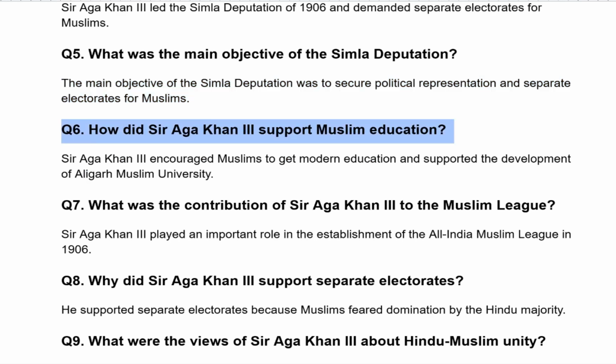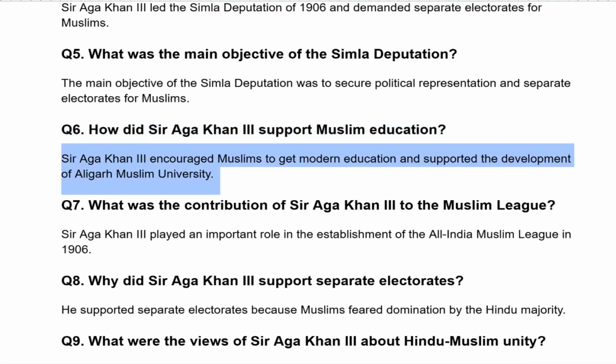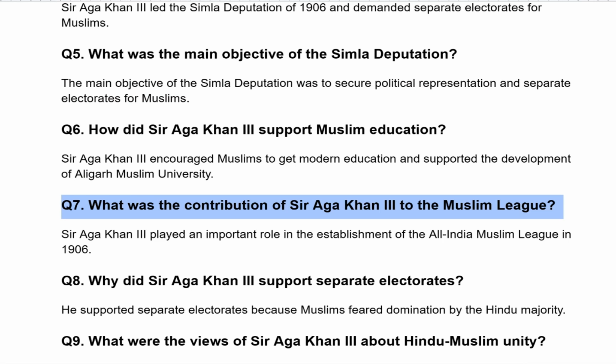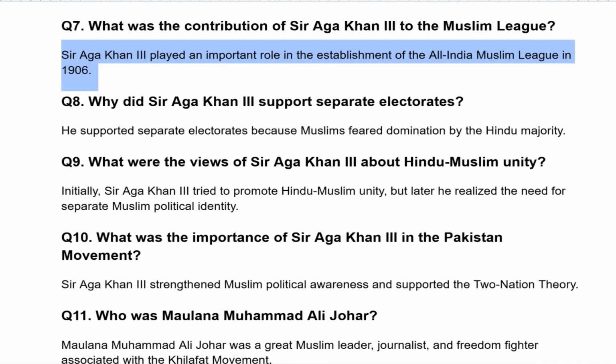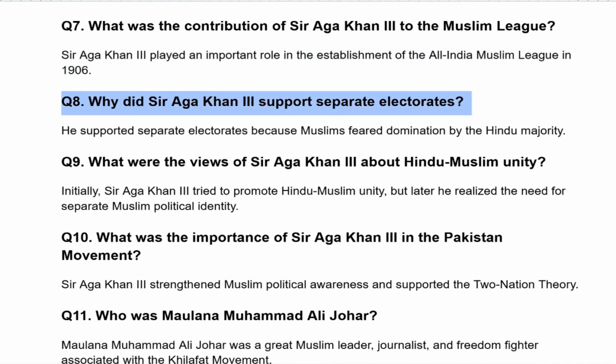How did Sir Aga Khan III support Muslim education? Sir Aga Khan III encouraged Muslims to get modern education and supported the development of Aligarh Muslim University. What was the contribution of Sir Aga Khan III to the Muslim League? Sir Aga Khan III played an important role in the establishment of the All India Muslim League in 1906. Why did Sir Aga Khan III support separate electorate?